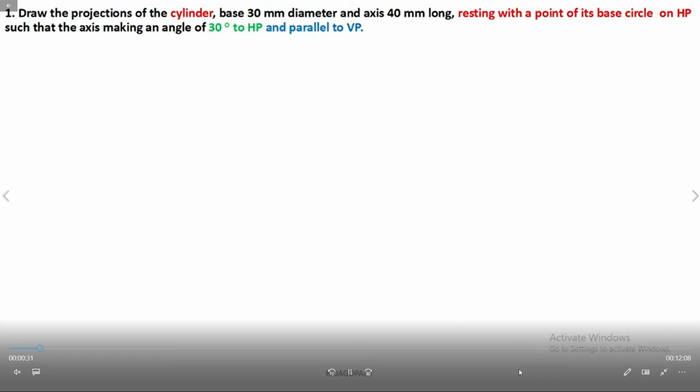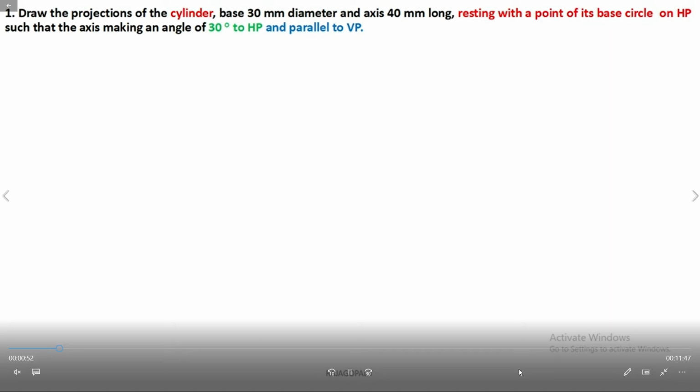Next problem: draw the projections of a cylinder, base of 30 mm diameter and axis 40 mm long. It is resting with a point of its base circle on HP, such that the axis makes an angle of 30 degrees to HP and is parallel to VP.